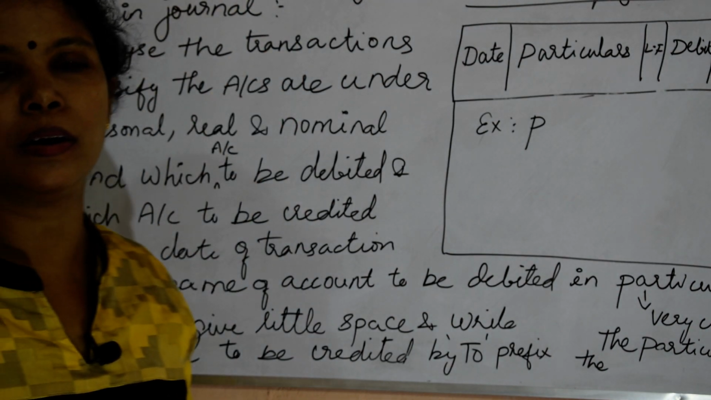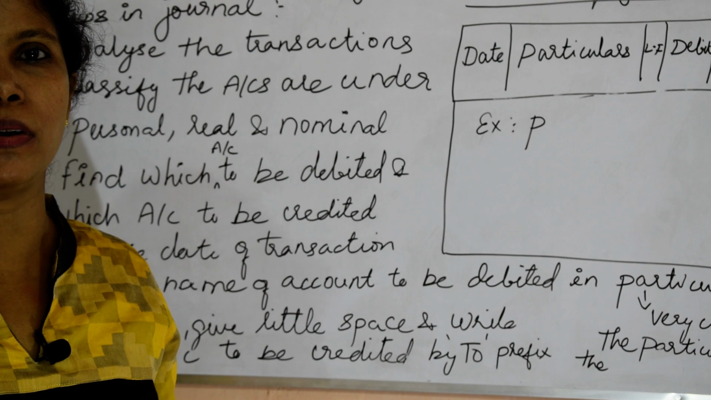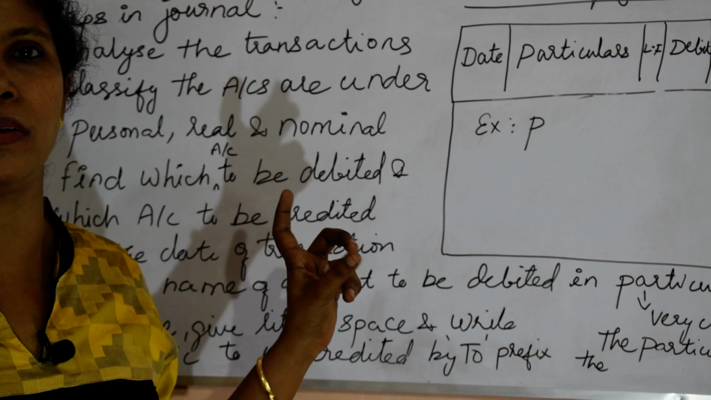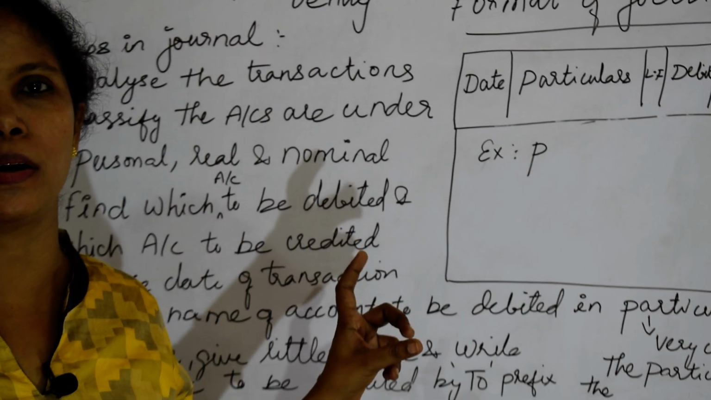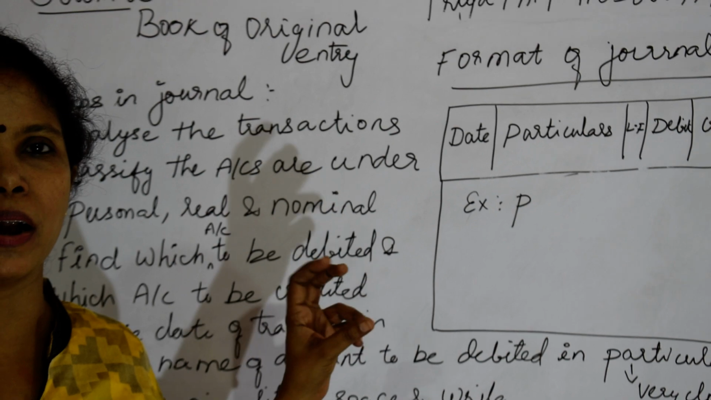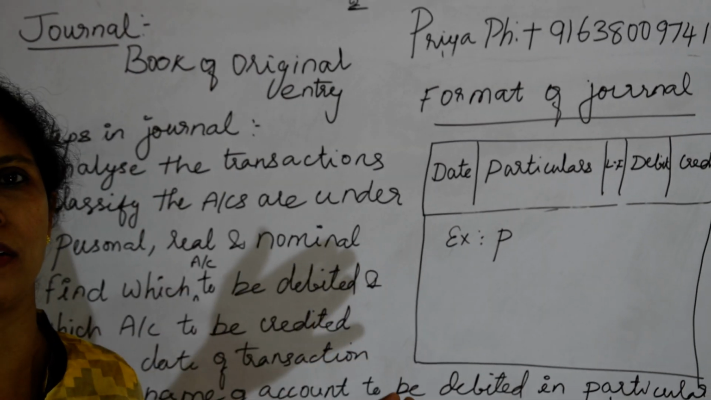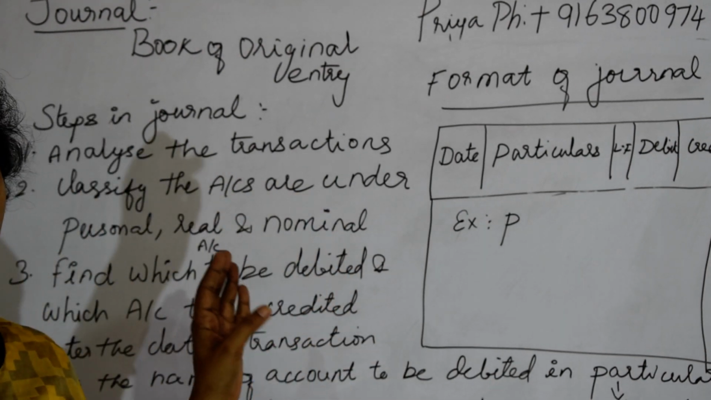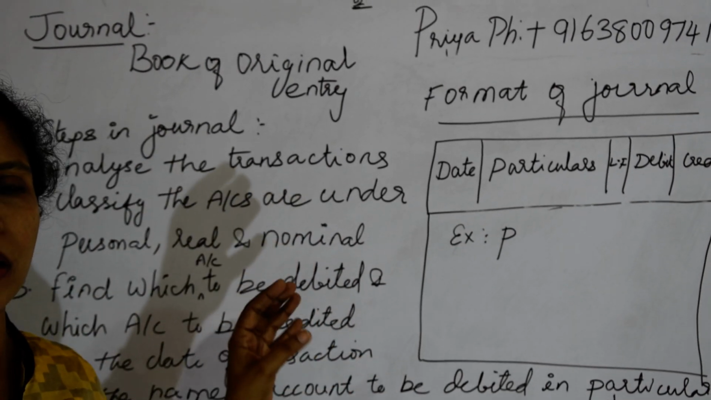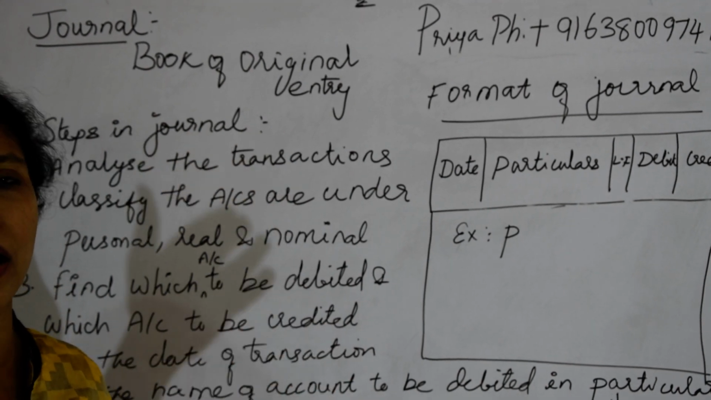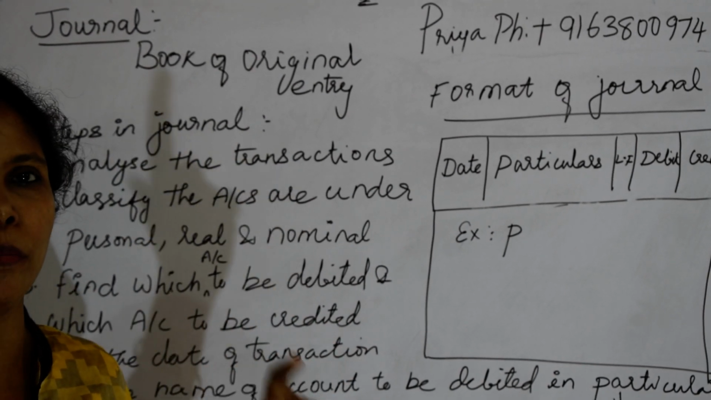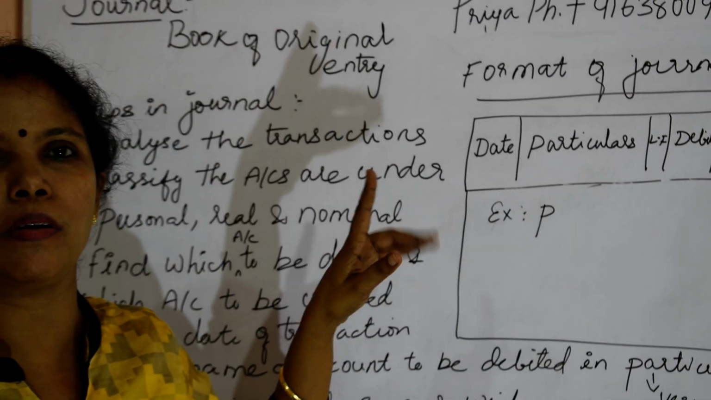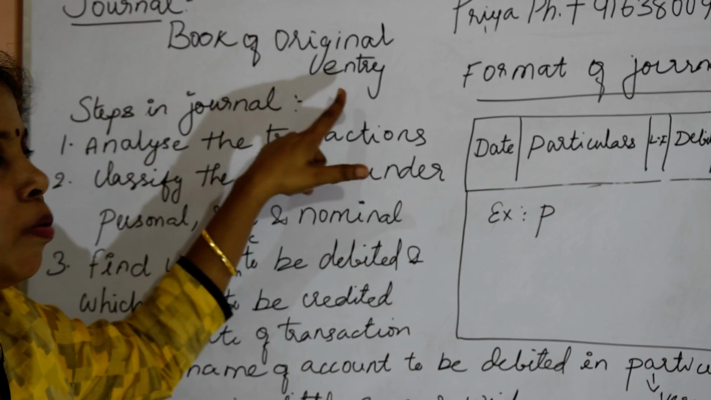In the journal we are going to record the transactions as original entries, that is, the entries recorded in chronological order. Chronological order means the order of occurrence of the transactions. According to the order of the transactions, we record them. After that, the recorded transaction is journalized into one book of original entry, that is the journal. So we call it the book of original entry.